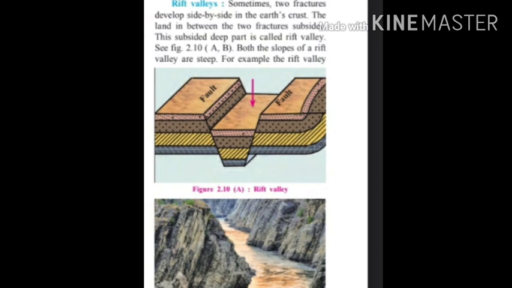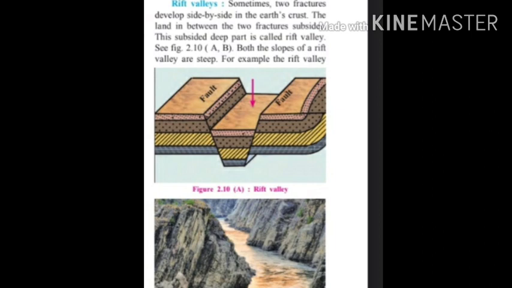Sometimes two fractures develop side by side in the earth's crust. The land between the two fractures subsides, means getting down. This subsided deep part is called a rift valley. For example, the rift valley of the river Narmada in India.